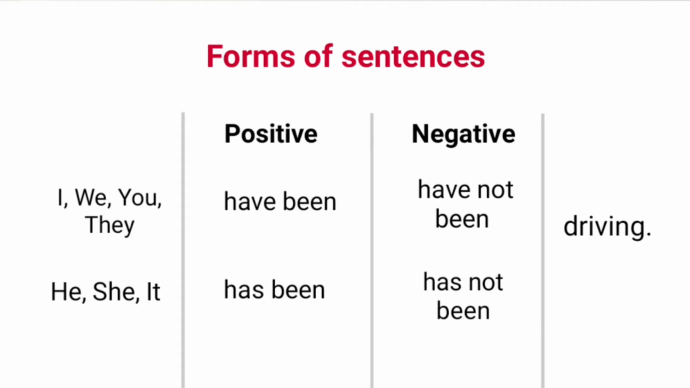First is positive. In positive sentences, we use have been with I, we, you and they. With he, she and it, has been is used. Some positive sentences are I have been driving, you have been driving, she has been driving, he has been driving. And in negative sentences, not is added. Some negative sentences are we have not been driving, they have not been driving, he has not been driving.